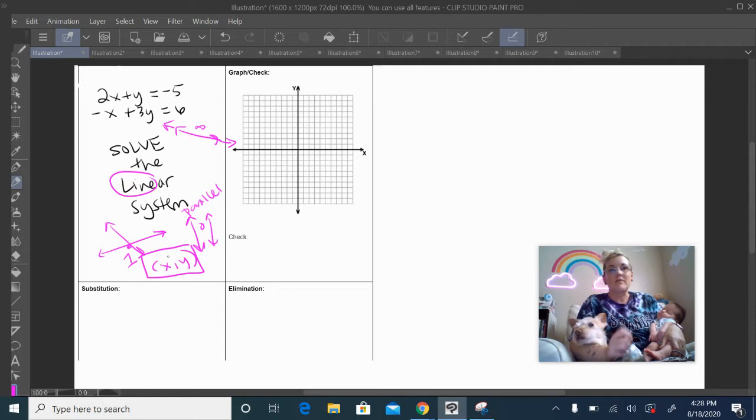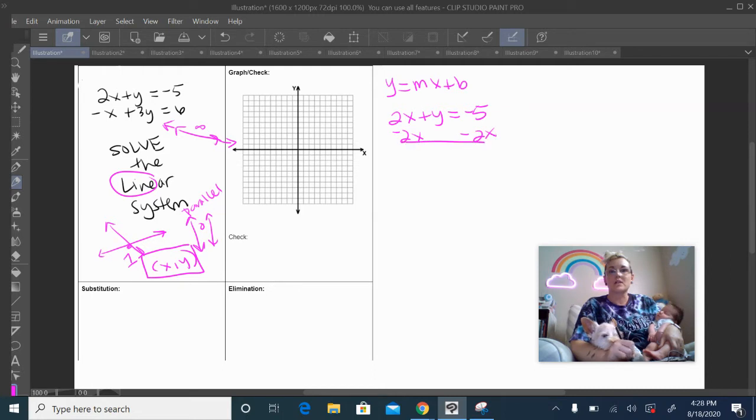With graph and check, I need to make sure that my lines are first in slope-intercept form, so it should look like y equals mx plus b. If it's in that form, then I could either just graph it by using the y-intercept and the slope, or if I want, I can use a function chart. So let's use the first one: 2x plus y equals -5. All I have to do is subtract 2x from both sides, so I have y equals -2x minus 5. I'm going to put a box around that because we're going to graph it. I'm not finished, I'm just saying that's one of the lines we're going to graph.